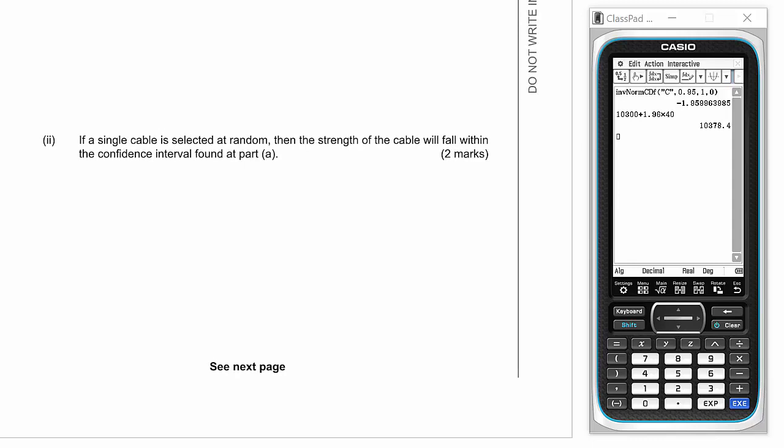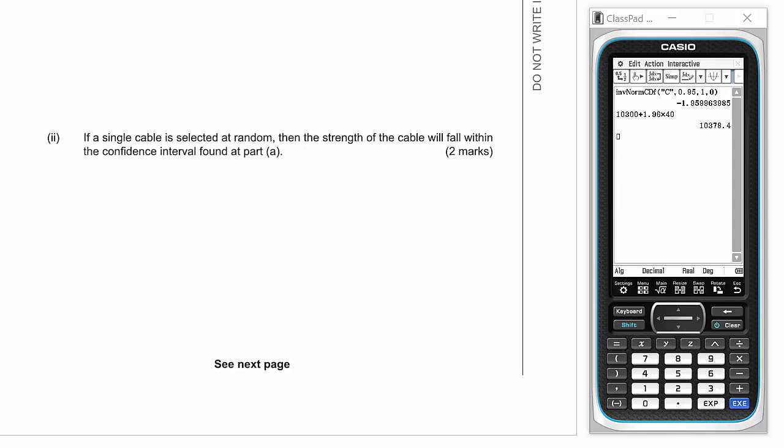If a single cable is selected at random, then the strength of the cable will fall within the confidence interval found at part A. This is also false. A single cable has a much greater variation than a sample, so the standard deviation would be larger. It's actually much more likely for a single cable to fall outside of the confidence interval.